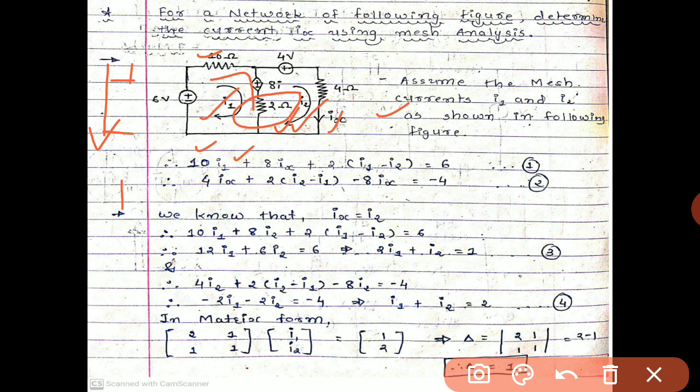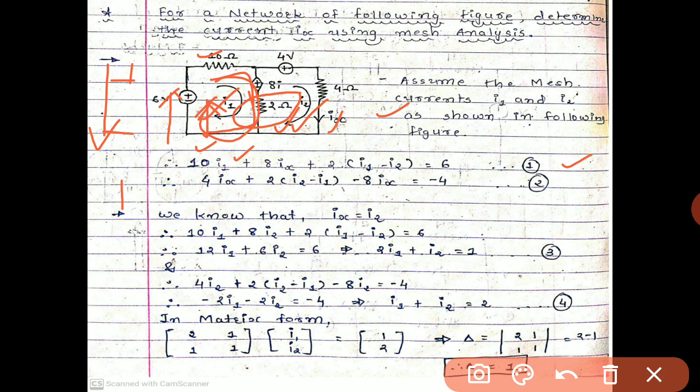Why I1 minus I2? Because in this case we consider loop number 1, and in loop number 1 the majority current is I1. So that's why 2 into bracket I1 minus I2, because the difference of both currents will flow through the 2 ohm. Again plus 6 is provided, so the direction of current is like this, and minus 2 plus, current will flow through the 6 volt source, meaning charging mode.